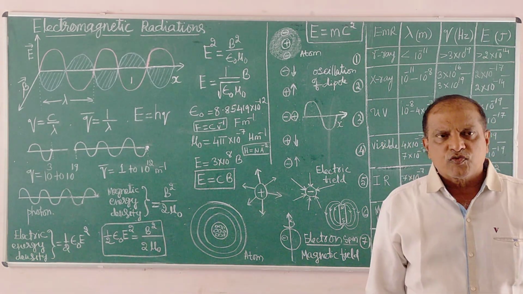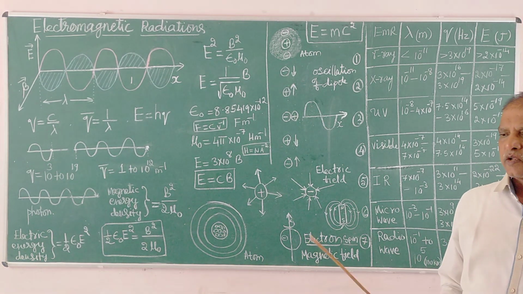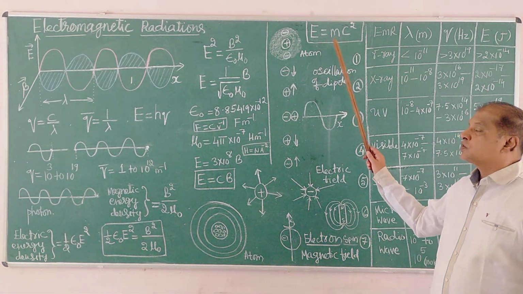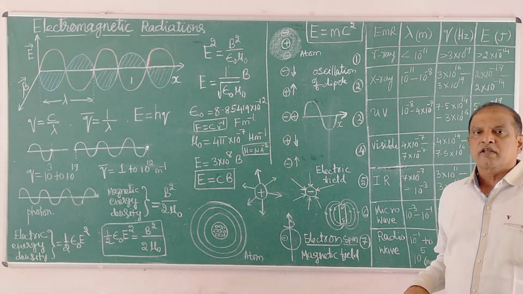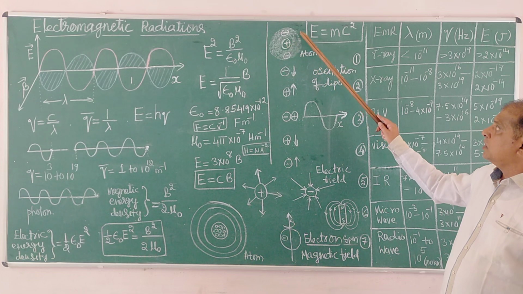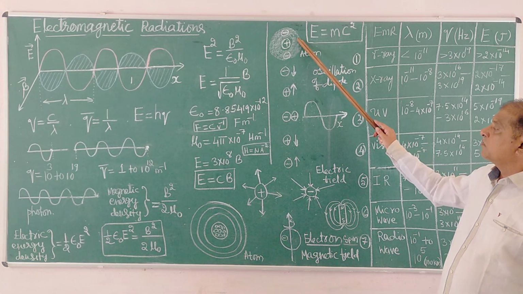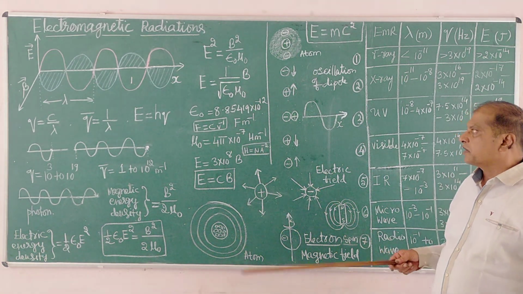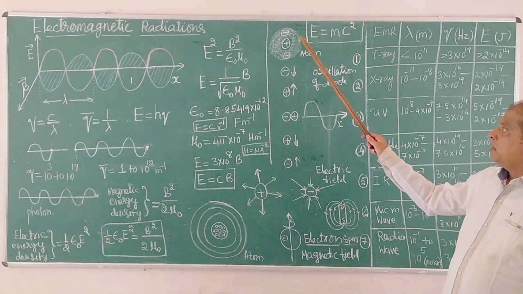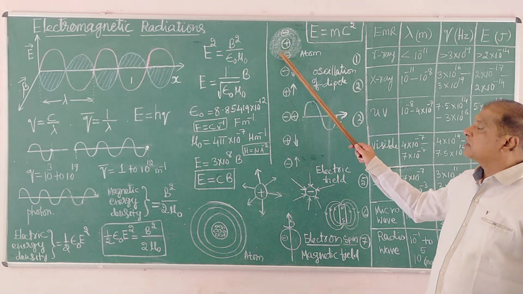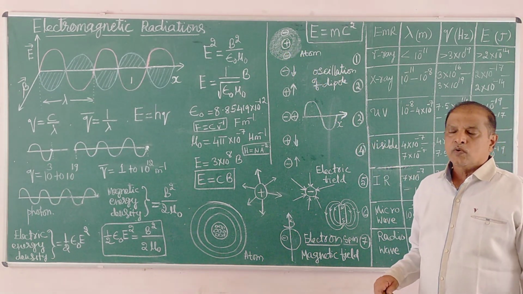So in nuclear fusion, what is taking place in the sun? The temperature of the core of the sun rises to nearly 10^8 degrees centigrade. While you move away from the center towards the surface, the temperature decreases to about 10^5 degrees centigrade. And that intense heat energy, what will it do?